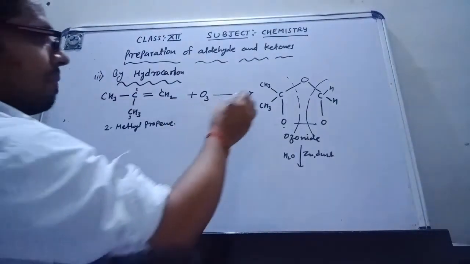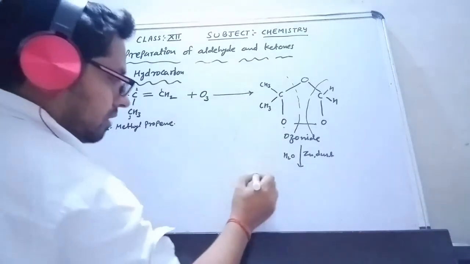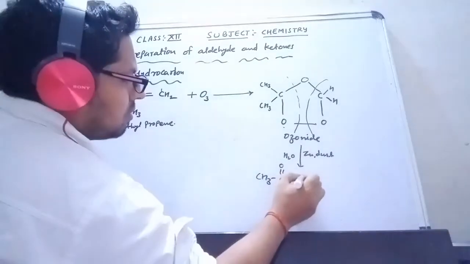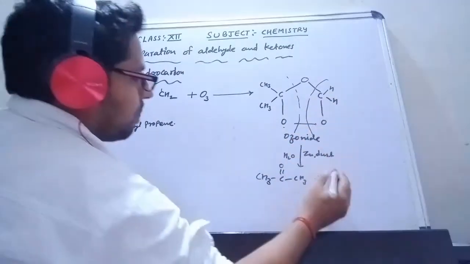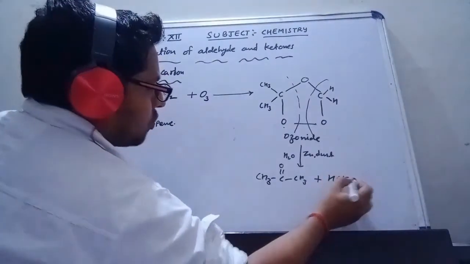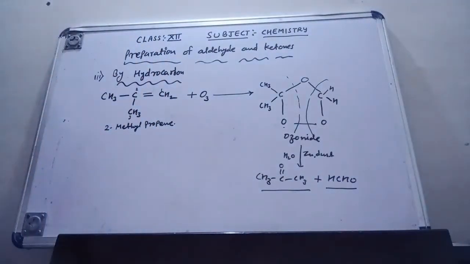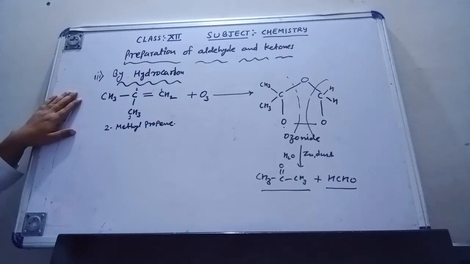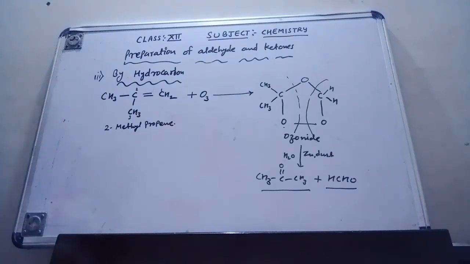So what I'm getting here is CH3COCH3, that means CH3 C double bond O single bond CH3, and this is HCHO. So this is a ketone and this is an aldehyde. That means we are able to make both aldehyde and ketone by the ozonolysis of alkene. I hope you have understood how we are going to make this product.